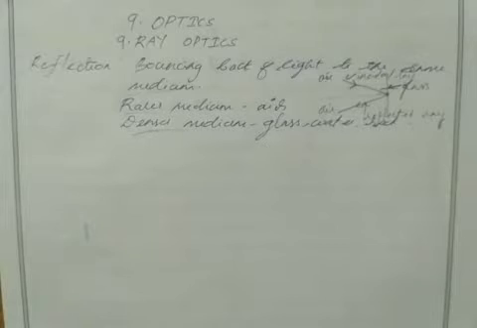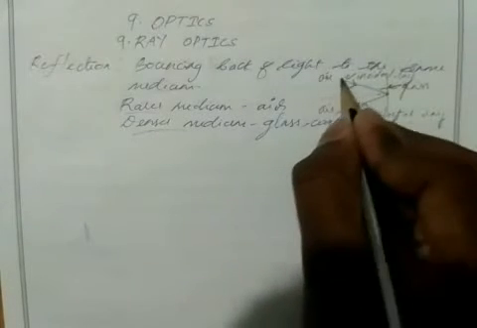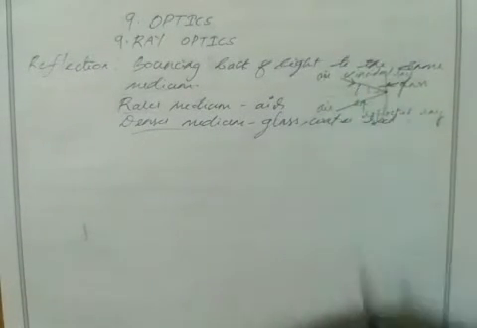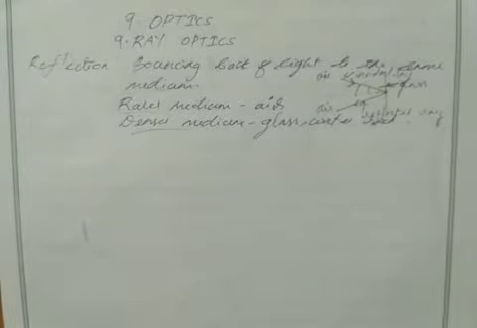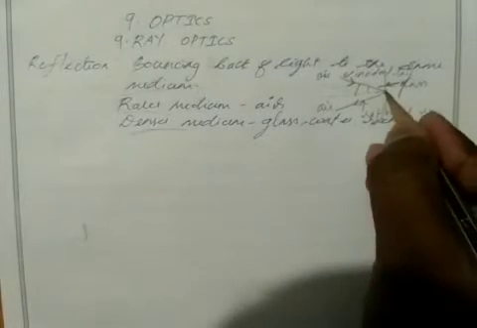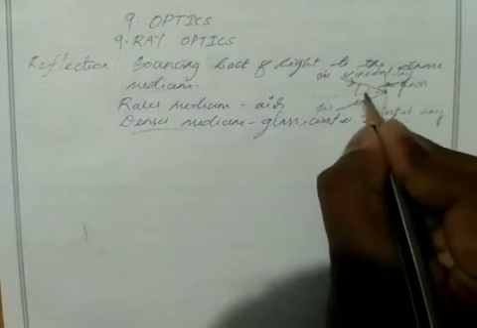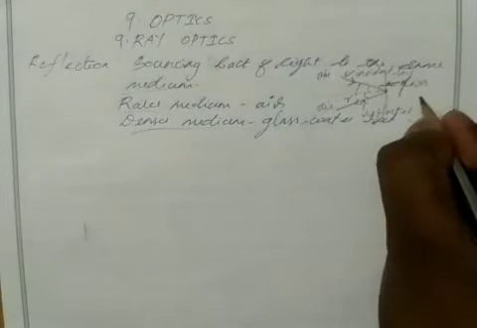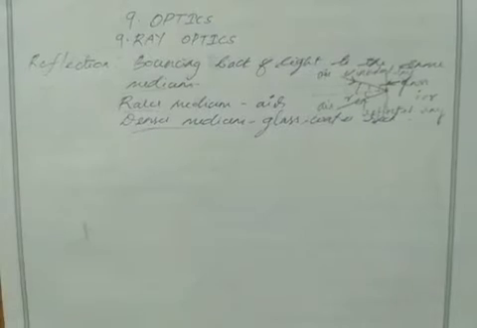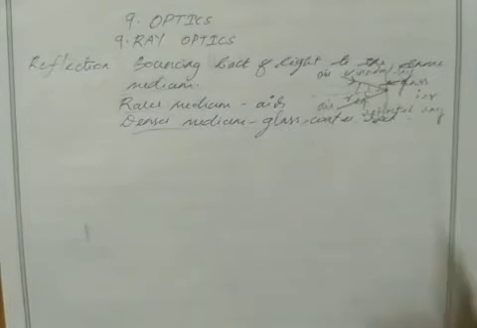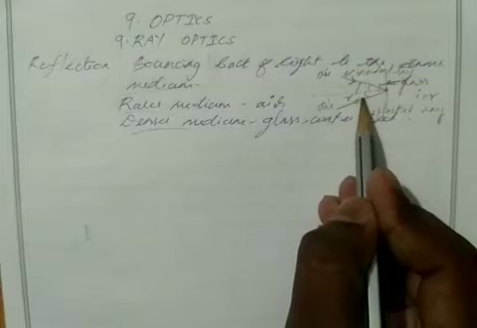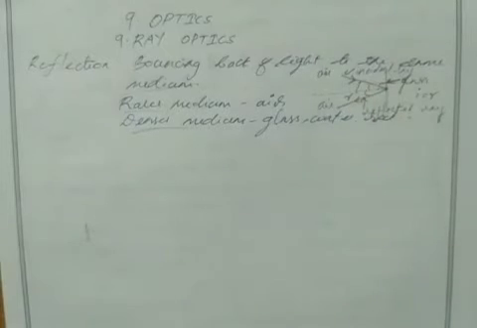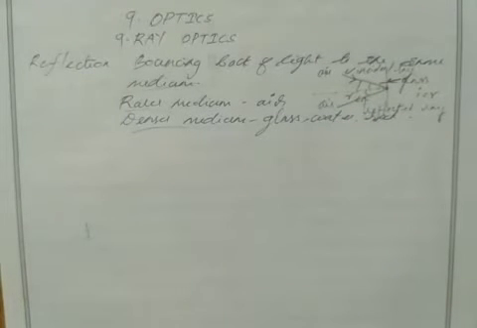Then the second law: angle of incidence. What is the angle of incidence? The angle the incident ray creates with the normal is the angle of incidence, i. Angle of reflection means the angle the reflected ray creates with the normal, known as the angle of reflection, r. They are equal. So we can say i equals r, or angle of incidence equals angle of reflection. If this is 45 degrees, then reflection is also 45 degrees, because here we have a normal line. If this is 30 degrees, then reflection should be 30 degrees. So these are the two laws of reflection.